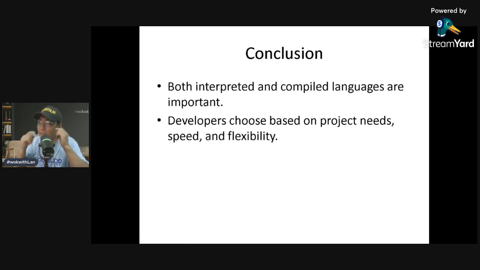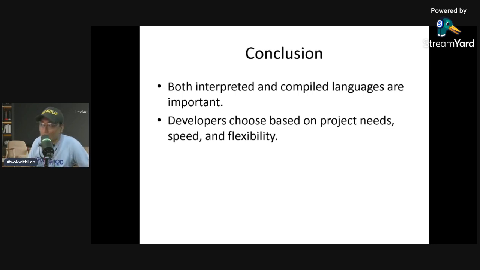Now, in real world use cases, interpreted languages can be used in web development, automated scripts, AI, and data science. And compiled languages can be used in operating systems and high performance applications. Most modern systems actually use both together.